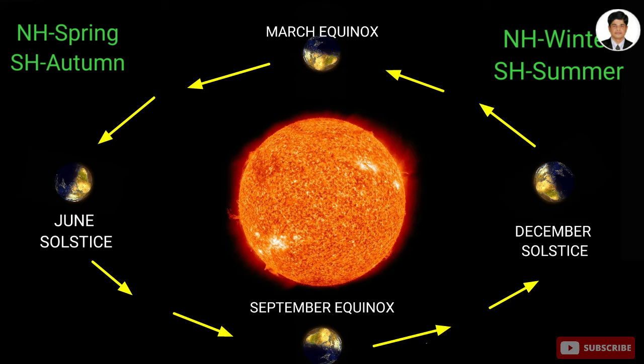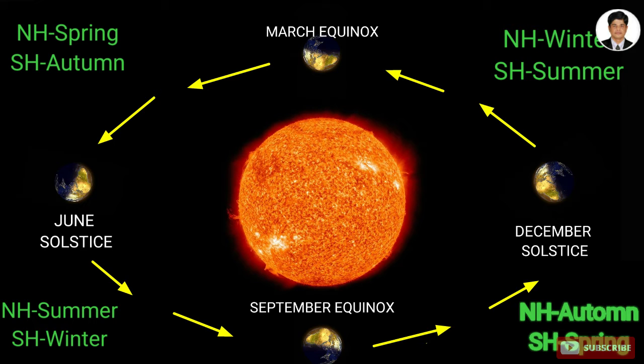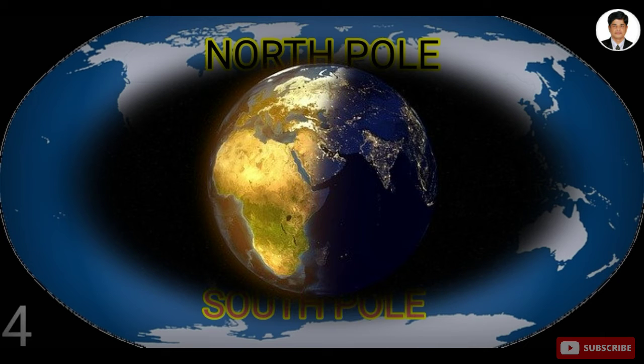How many seasons? There are 4 seasons. What are those? Spring, summer, winter and rainy. This is the northern hemisphere. This is the southern hemisphere. The 4 seasons are spring, summer, winter and rainy.